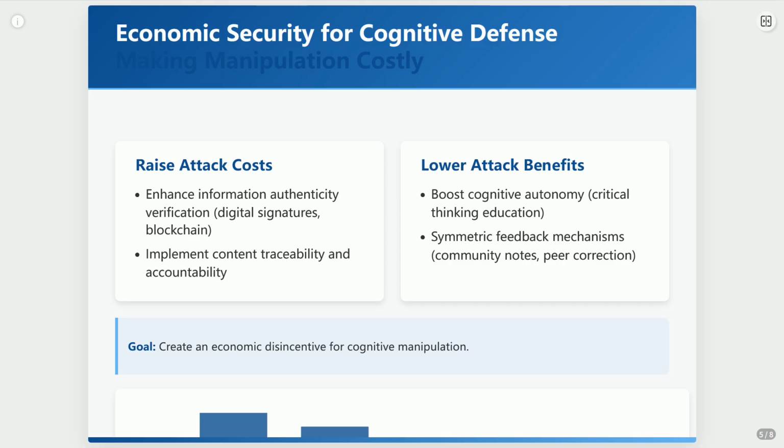Implement symmetric feedback loops like community notes on Twitter, where users can fact-check each other. When everyone gets a voice in correcting misinformation, attackers find it much harder to sow discord. It's about creating a system where manipulation is simply not worth the effort.